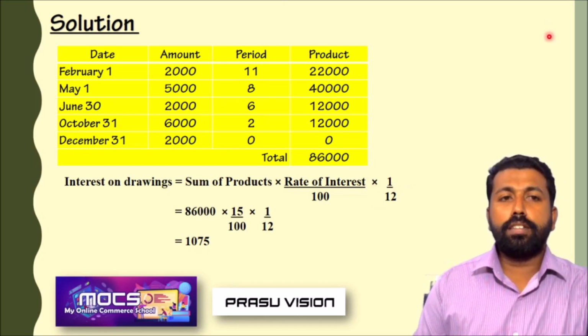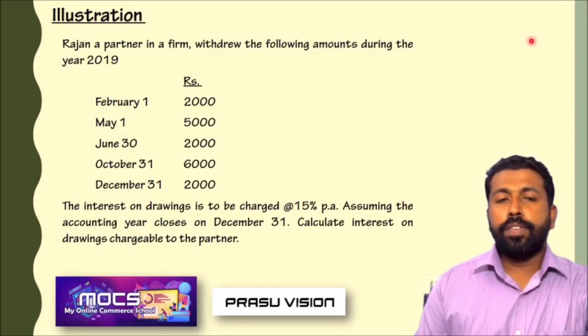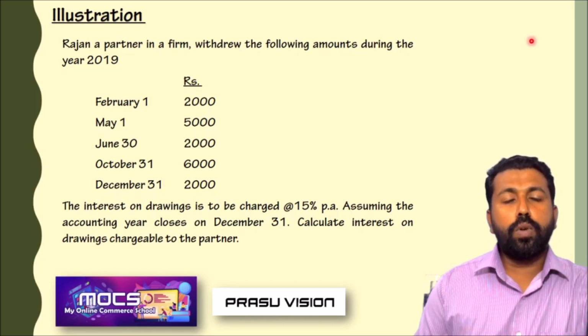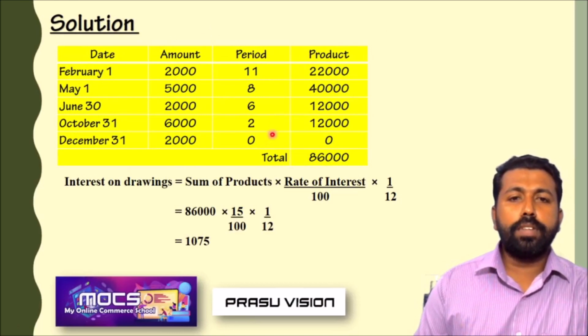So let us look at the same question. Rajan withdraws different amounts and the rate is 15%. Same question we have solved in the simple method. Just look at the solution. First three columns are similar: date, amount, period. What is the difference? In the simple method we used the columns to calculate the interest. But here we are calculating the product. The method name is product method. How to calculate the product?